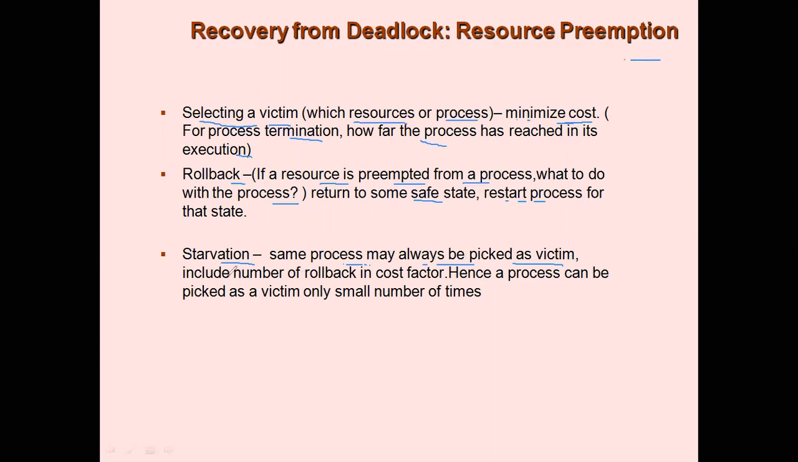No, it's not fair. So you should include a point in the previous one, that is, in the process termination, with respect to the number of rollbacks. So the process that has had the maximum number of rollbacks should not be selected as a victim from now on. The process that has had the least number of rollbacks could be considered as a victim for process termination. So all these points need to be kept in mind before recovering from the deadlock.